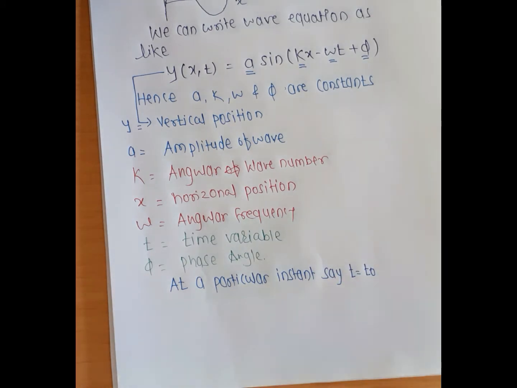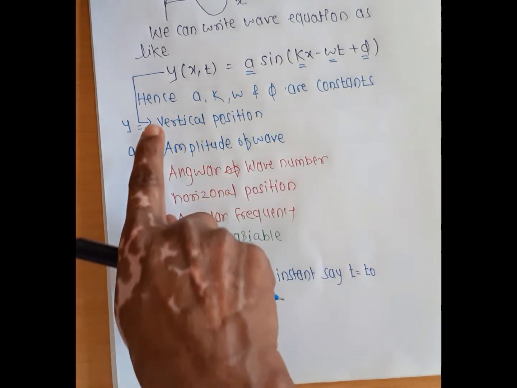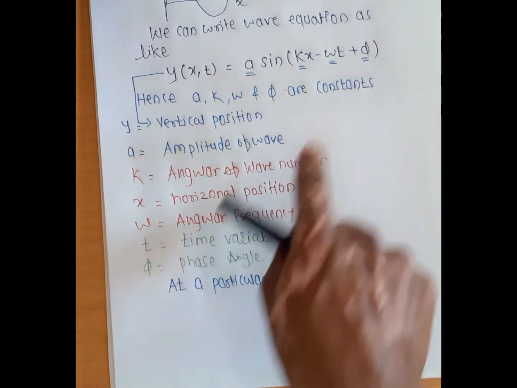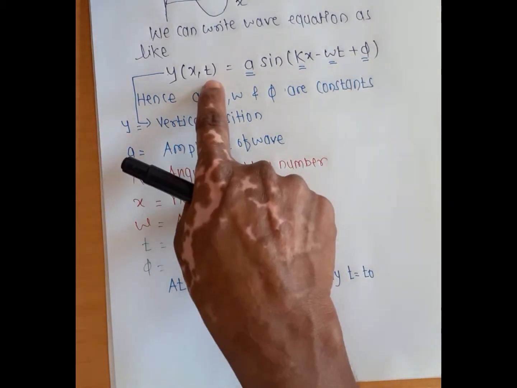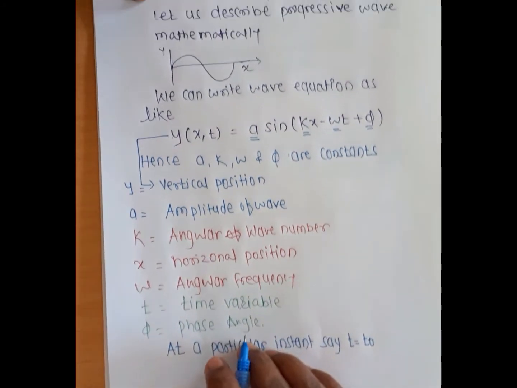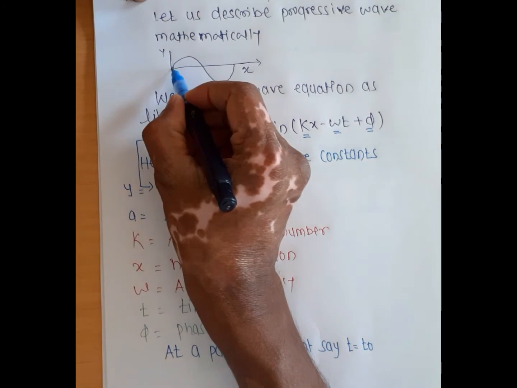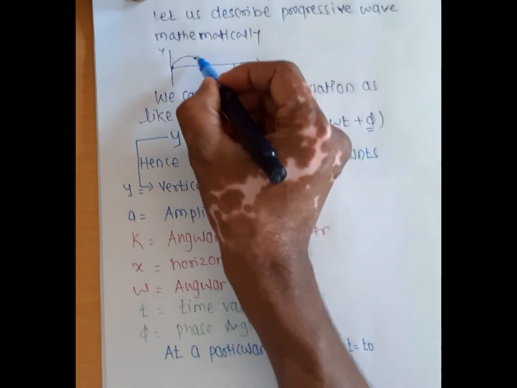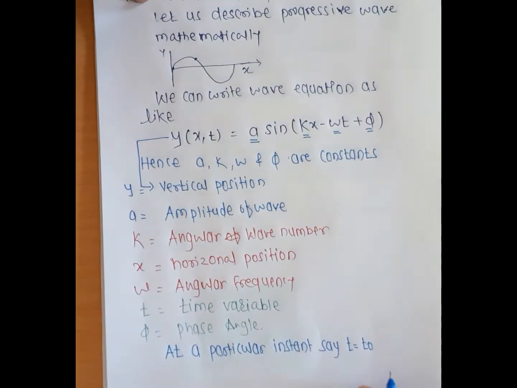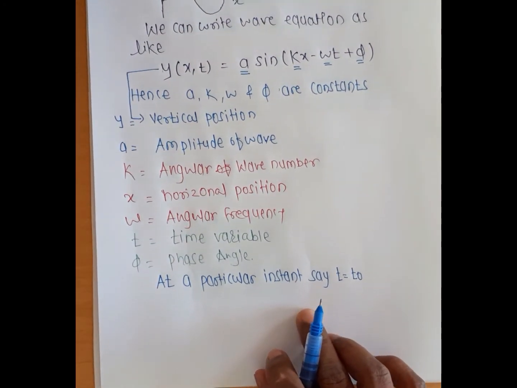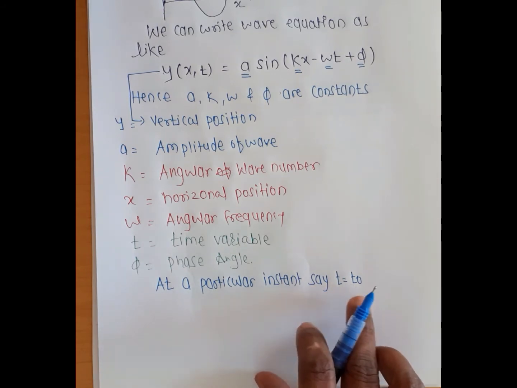Considering the same equation y of x and t, instead of t we use t naught, because at any instant, suppose we choose particle positions, and the particle travels from this position to this position. If you choose any one position on the wave, the particle is here, so we consider the time variable at that instant as t equals t naught.